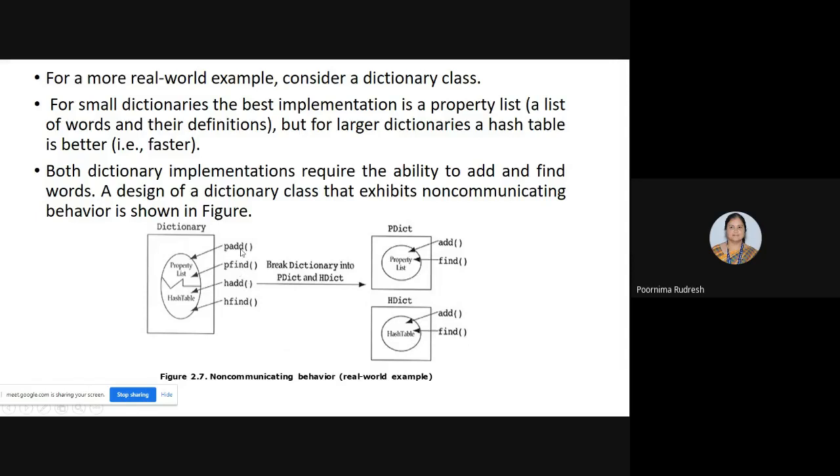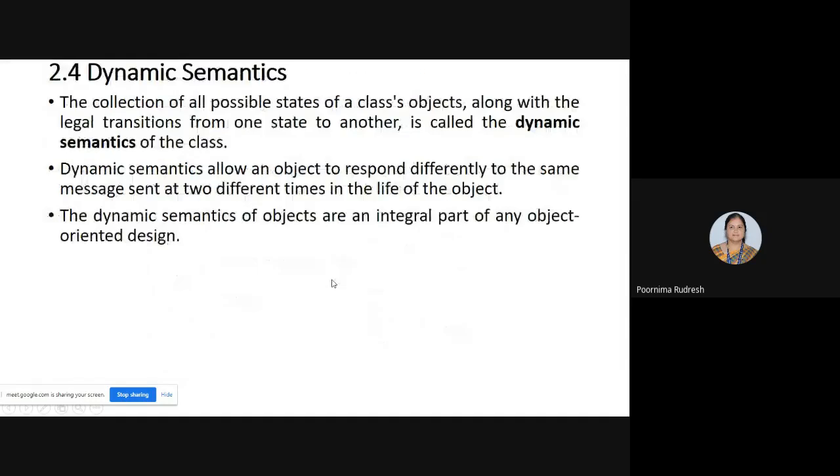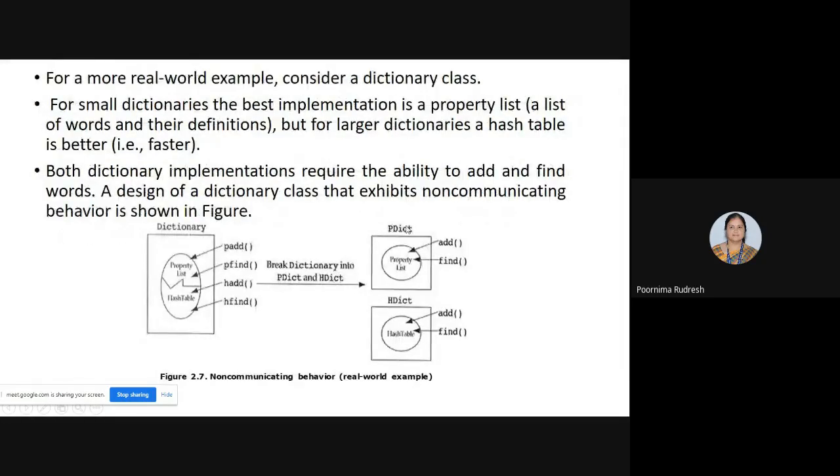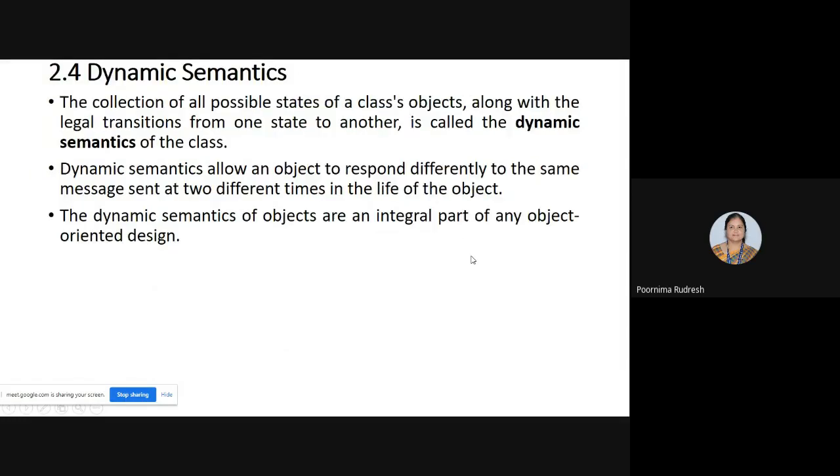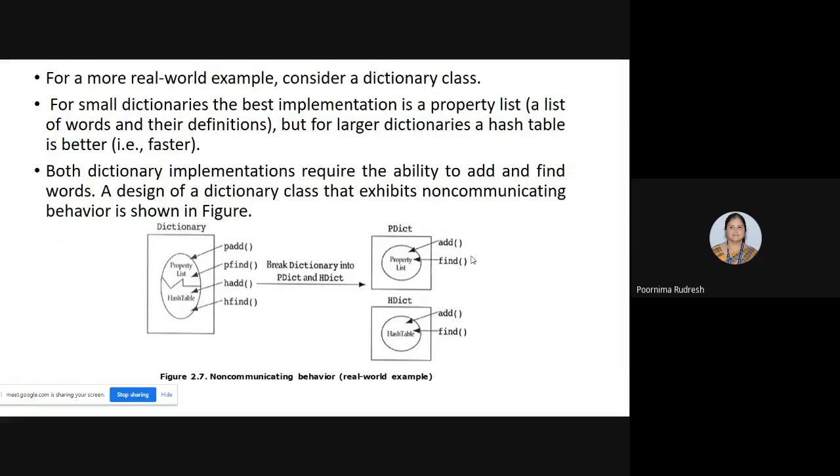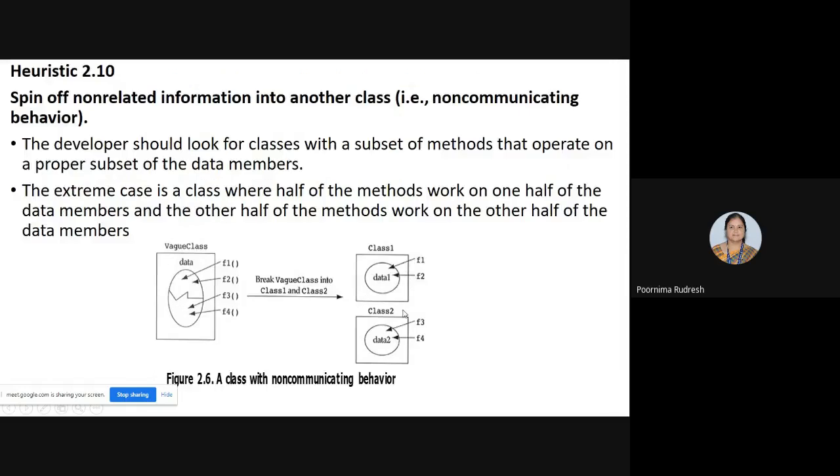Here, p add and p find are for the property list, and h add and h find are for the hash table. This type of dictionary we are breaking into two new dictionary classes: one is the P dictionary, using the property list implementation, and in the second case I am using the hash table implementation. Clear? So once again, this is creating non-communicating behavior between the classes, and this is the real world example, whereas the previous one was in terms of methods and data.